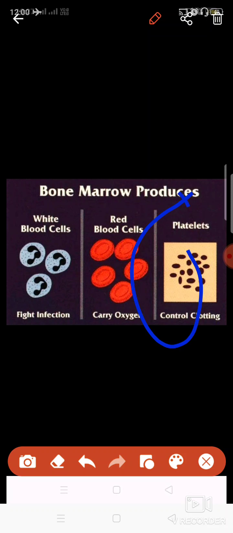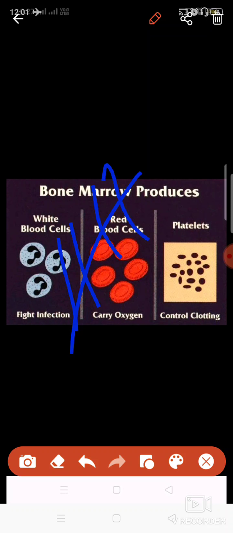And then come the platelets. Platelets are the cells which help in clotting of the blood. What is clotting of blood? You might have seen that whenever you get injured, your blood starts flowing out. Whenever there is a cut in the vein or the artery, the blood pushes out of your skin.